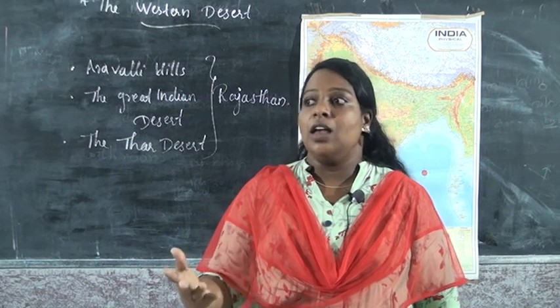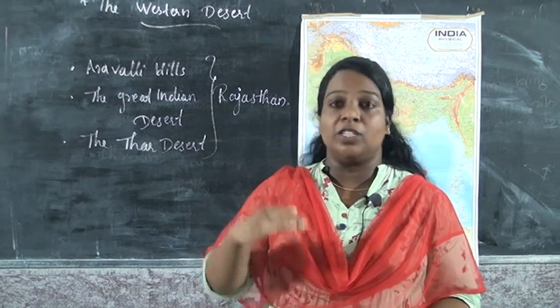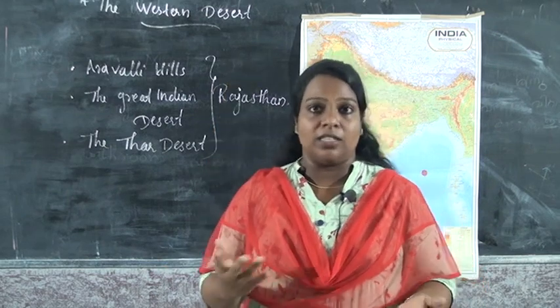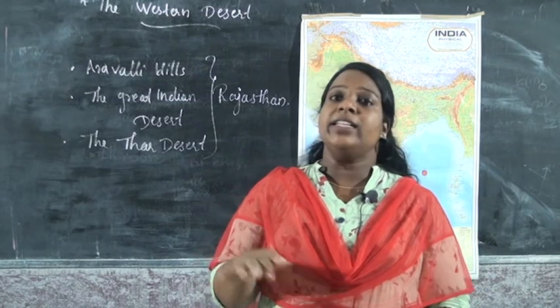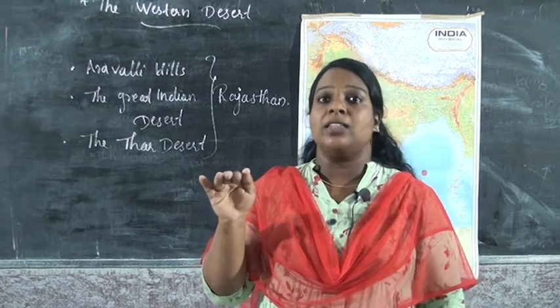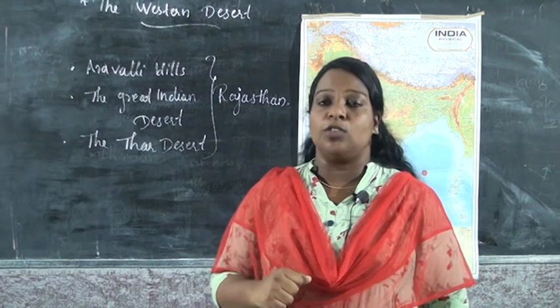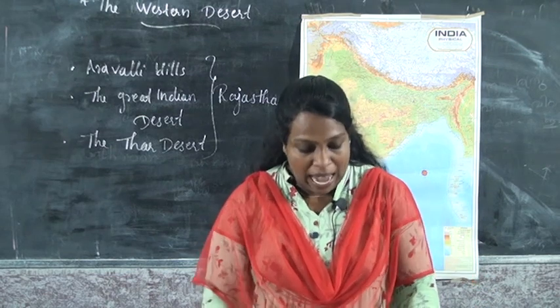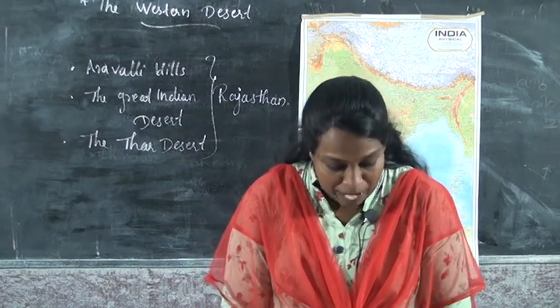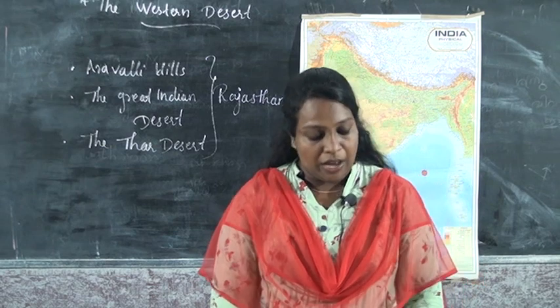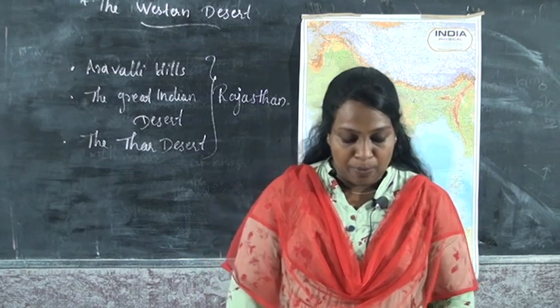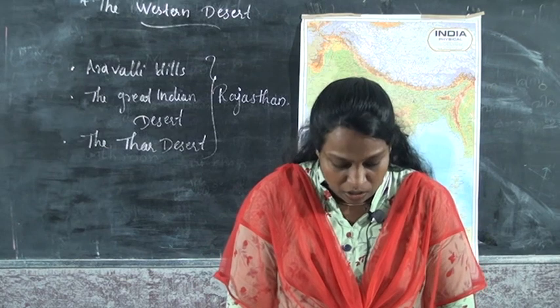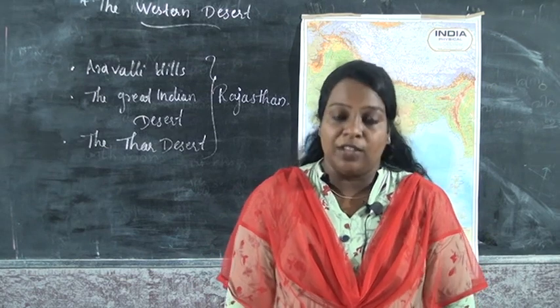We can't see very tall plants. We can see only small plants and thorny shrubs. And important plants' names are kedri, kikar and babul trees, also grown in this eastern part of the desert.